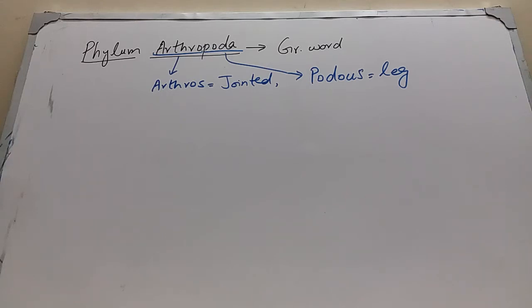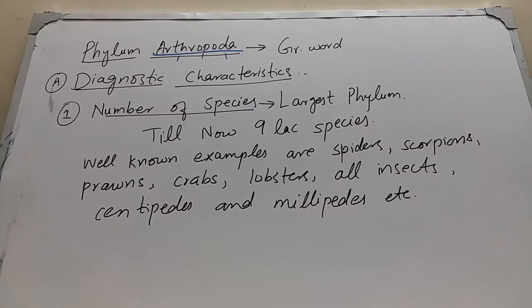Phylum Arthropoda. The word Arthropoda is derived from the Greek language. Arthros means jointed and poda is derived from podus, which means leg. It means that the legs of arthropods have many joints which allow easy movement of the body. First of all, I will explain the diagnostic characteristics of phylum Arthropoda and then its complete classification.